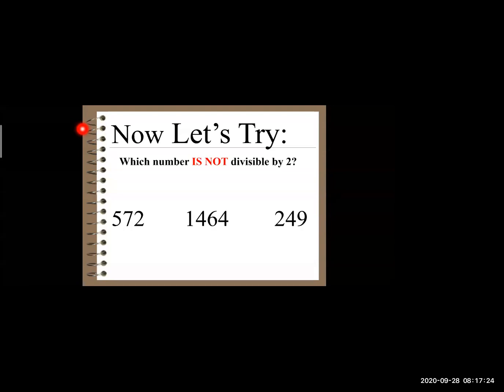Come on, speak up, beta. Which is the units place number? It's 2, which is also an even number. Hence, 572 and 1464 both are divisible by 2, whereas 249 has an odd number in the units place. Therefore, 249 is not divisible by 2.